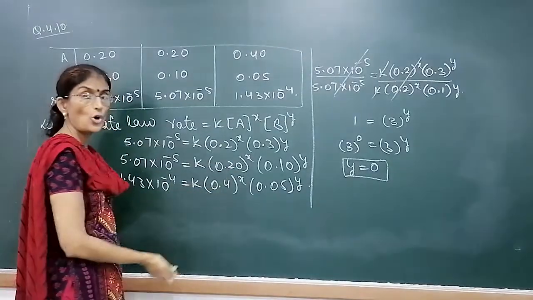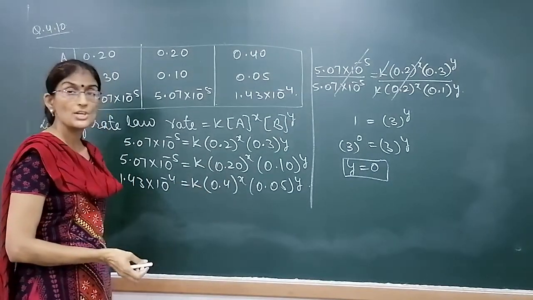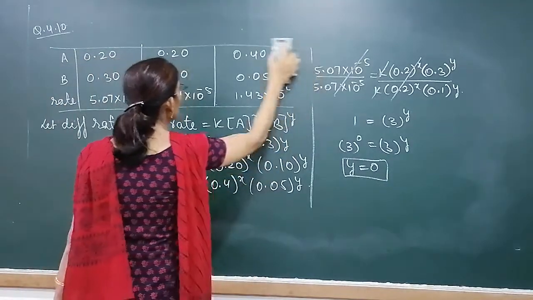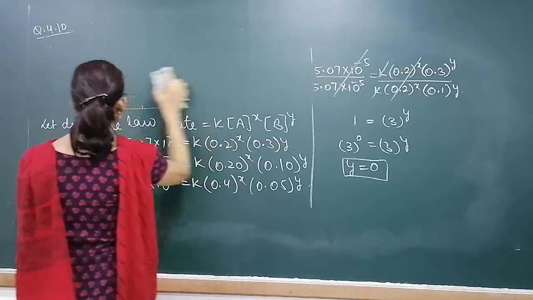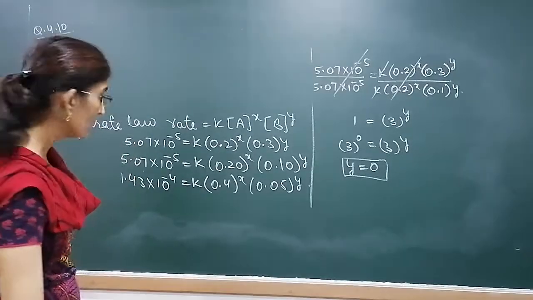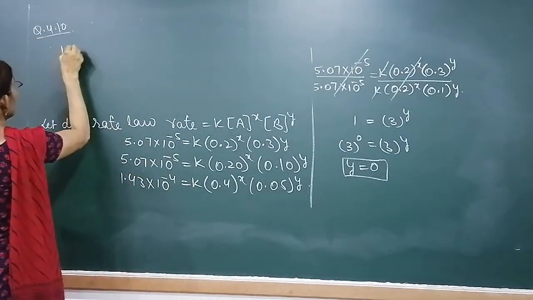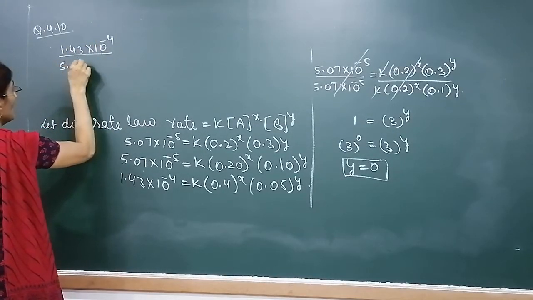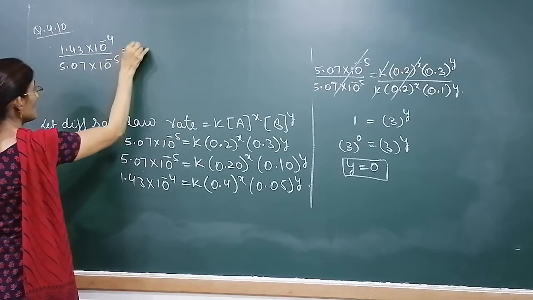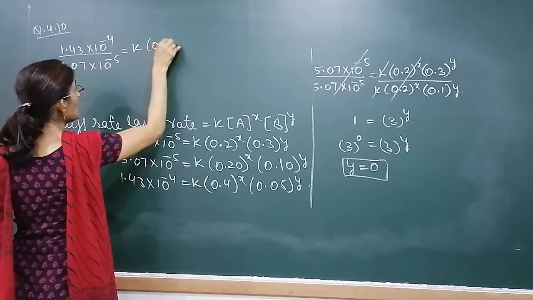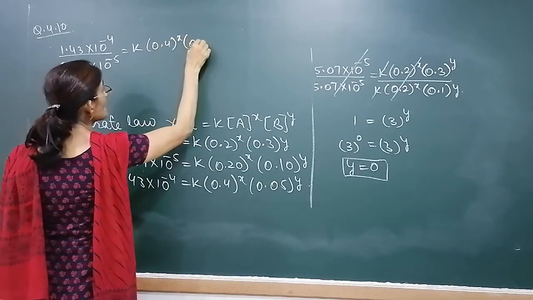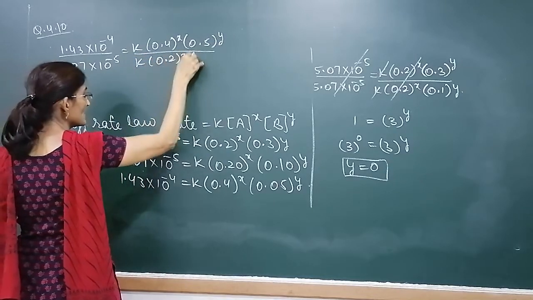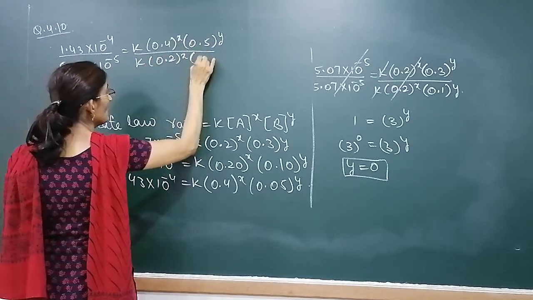Either first or third or second or third. Suppose we divide equation second and third. These 2 equations we are dividing. First we will write third equation. It's 1.43 into 10 to the power minus 4 divided by 5.07 into 10 to the power minus 5. That is equal to K, 0.4 raised to power X, 0.5 raised to power Y upon 0.2 raised to power X and 0.1 raised to power Y.